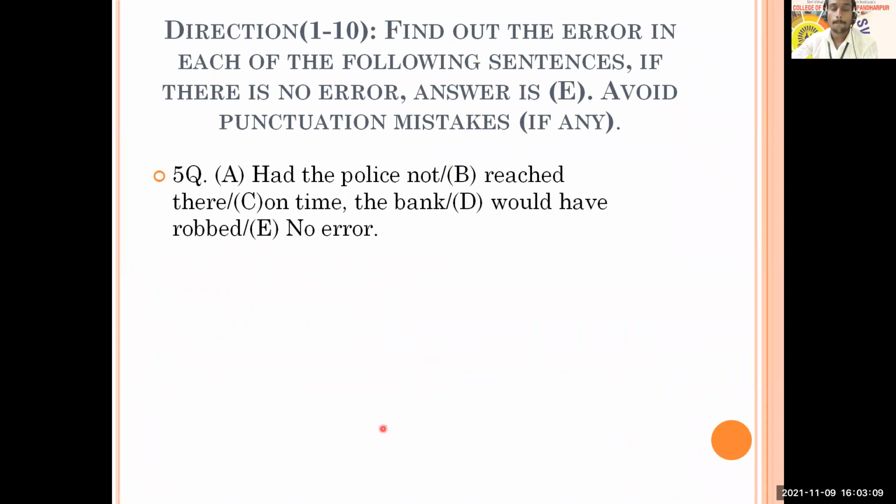Okay. The next question, number 5, is in front of you. This question says, had the police not reached there on time, the bank would have robbed. Think. It may confuse you, but you have to read it, understand it, think over it, and try to come out with an answer, with a solution also.